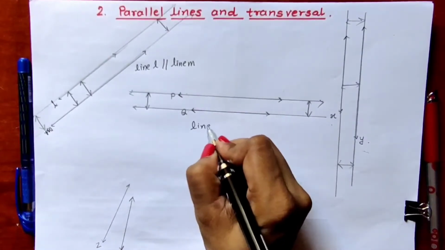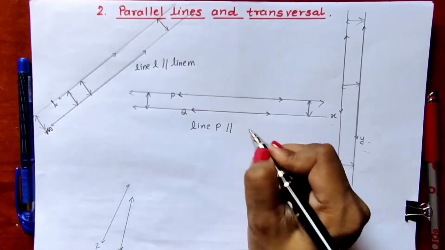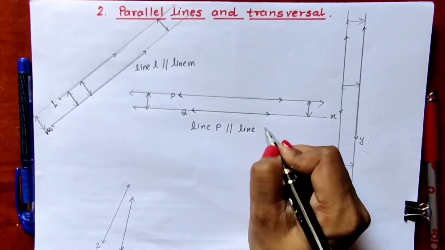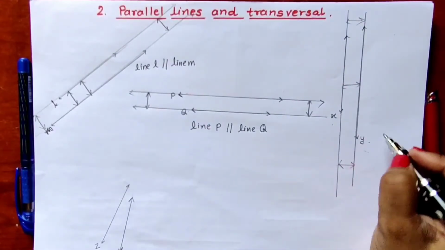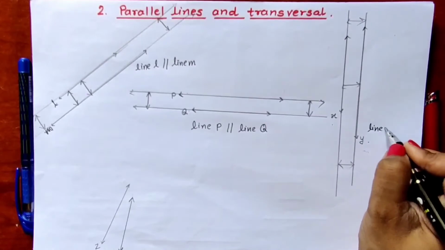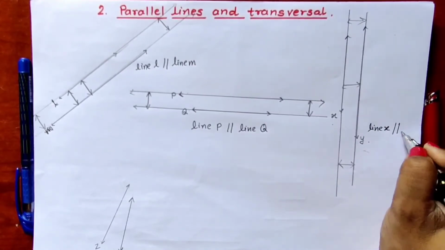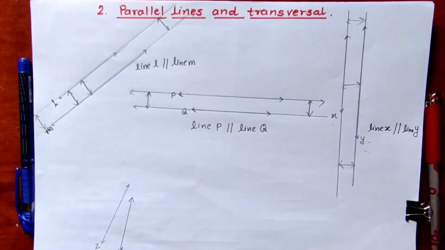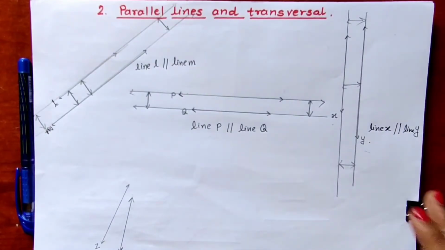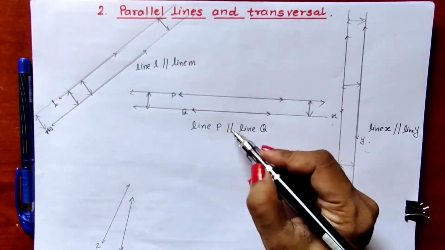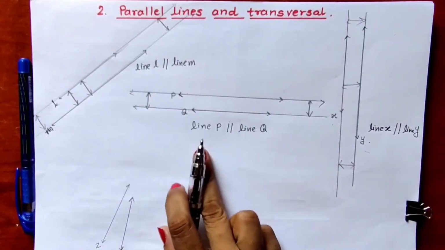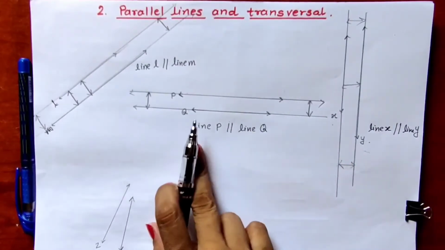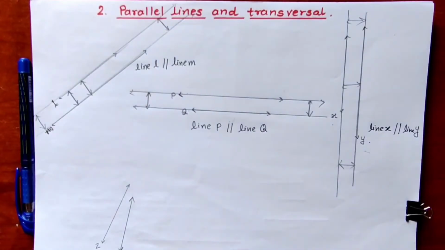We can write it as line P is parallel to line Q. Here we can write line X is parallel to line Y. In this way, we can write the parallel lines by using this symbol. We have to put these two vertical lines between the names of these two lines. In this way, we can write the names of parallel lines.